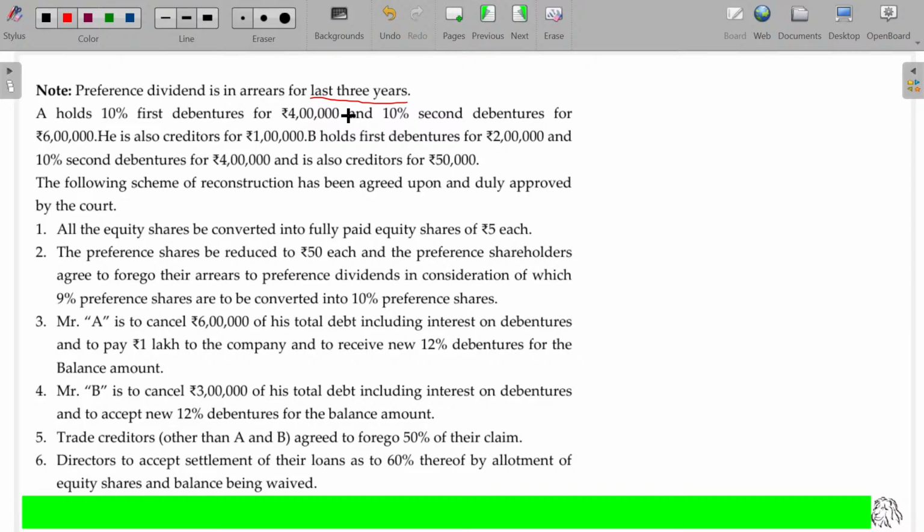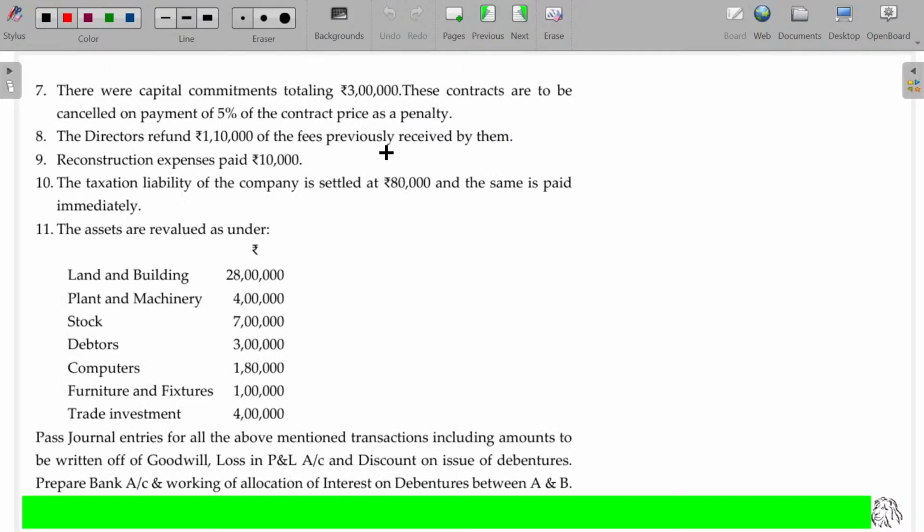Given in the adjustment, if later on this arrear is waived, then you need not consider that at all. No entry. But instead of that, if it is considered to be a liability, then it's a loss charged to the capital reduction account. What are the things there? Almost 11 adjustments are there.